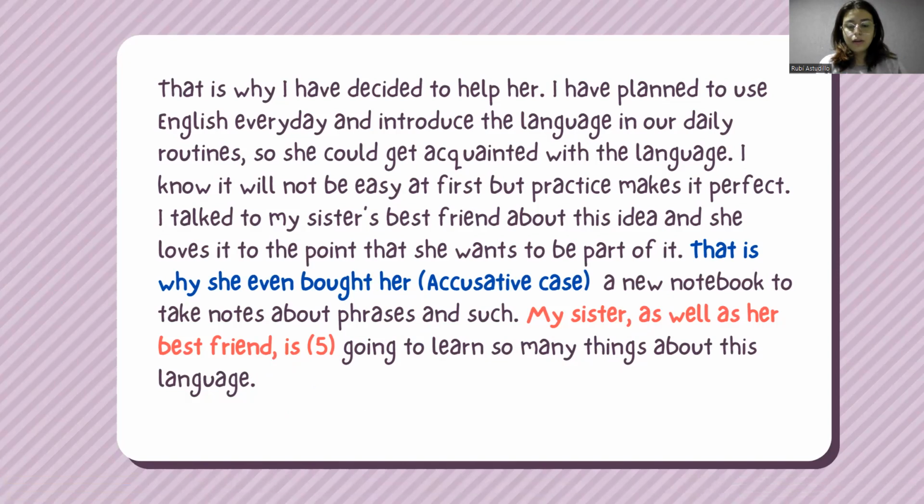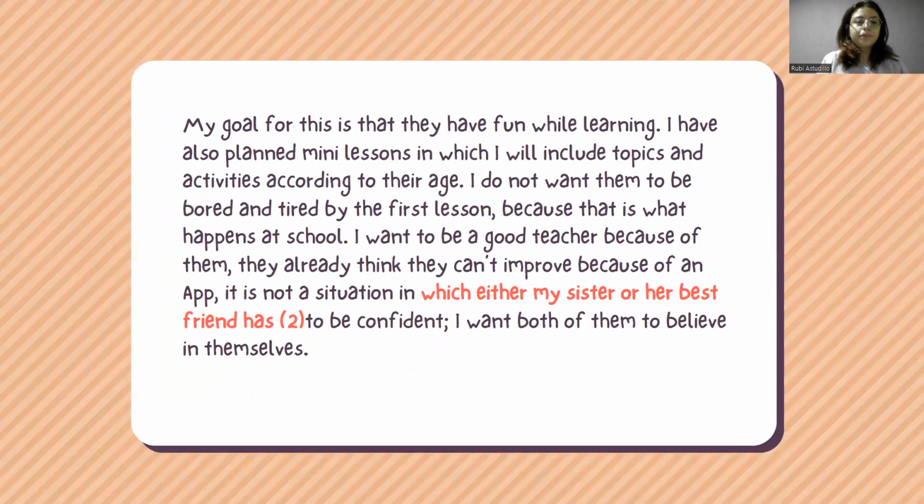The subject is always going to be what is before phrases like as well as, along with, and such. So the subject is always what comes before the comma. So my sister is the subject, and that is why I have put is. My sister, as well as her best friend, is going to learn so many things about this language.